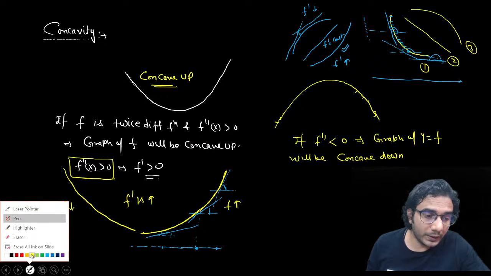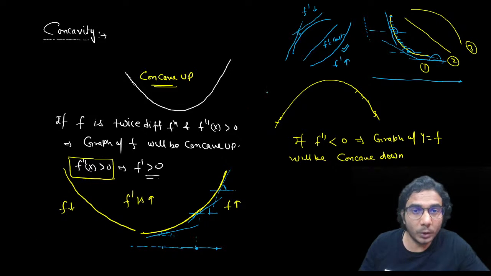Now let me show you that f dash will always decrease. The slope will always decrease in this case. So you can see the slope here. If you draw a tangent, you can see this is the angle. Now draw a tangent at some other point, on the right side of the previous point. Now you can see this angle has decreased, right? Further, if you go forward, this angle is further decreased, right? So that means tan theta is decreasing. Tan theta is f dash, so f dash is decreasing.